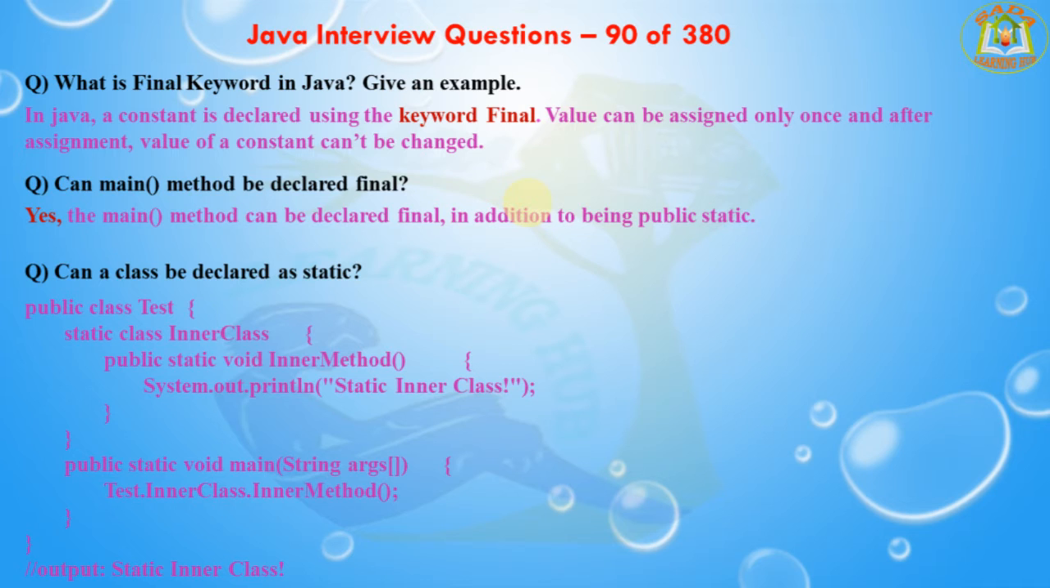The next question is, can a main method be declared as final? Yes, the main method can be declared as final in addition to being public static.